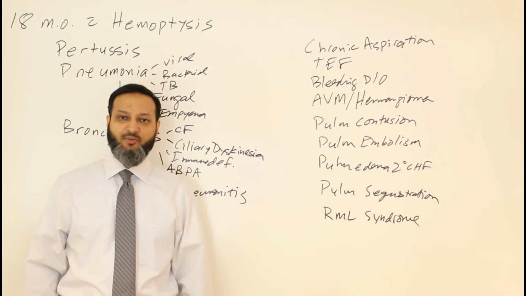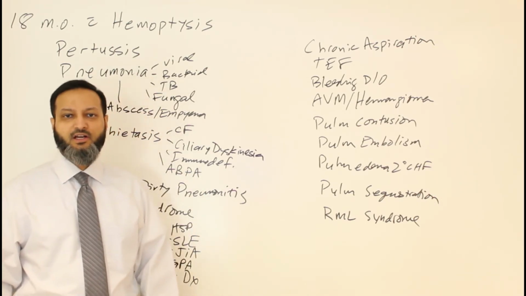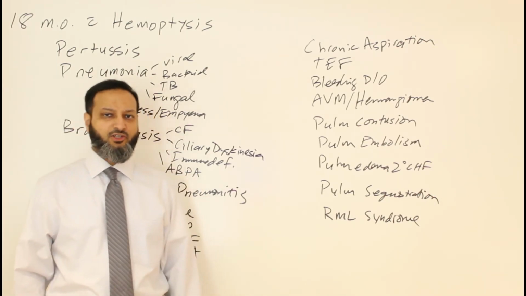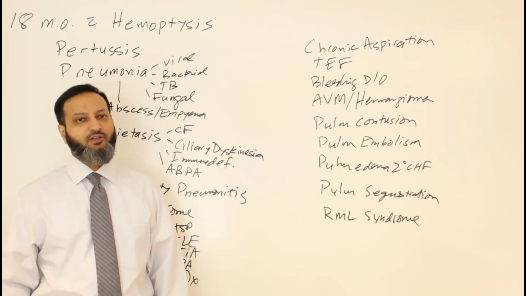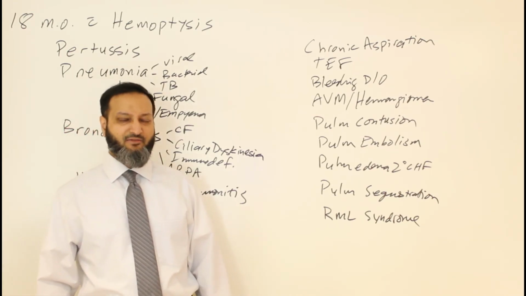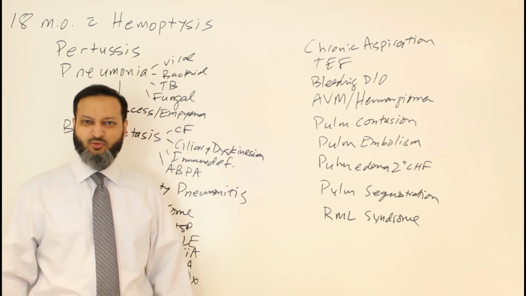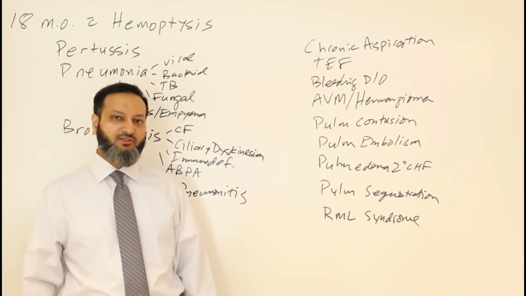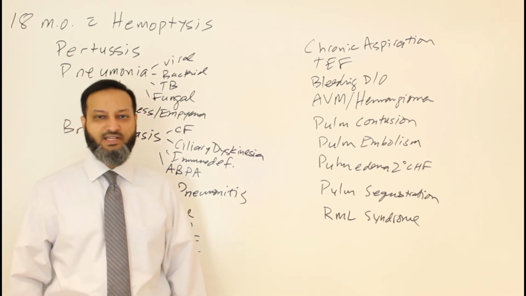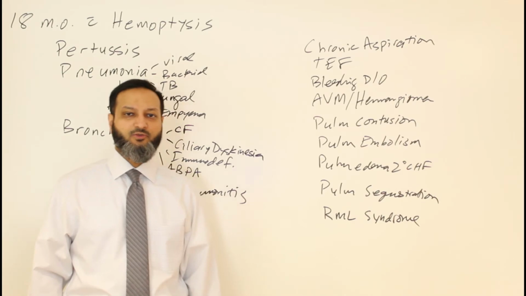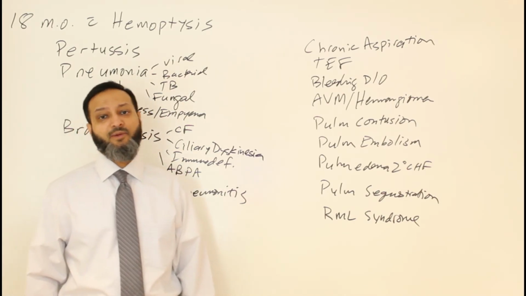So the CBC essentially came back normal. Her white count was a little bit elevated, and she did have a little bit of elevation of her eosinophils. Her eosinophil percentage was about 7.5%. Usually it should be less than maybe 5% or even 3%. So she had a little bit of elevated eosinophils on the CBC. The rest of the CBC was normal. Her complete metabolic panel was normal.